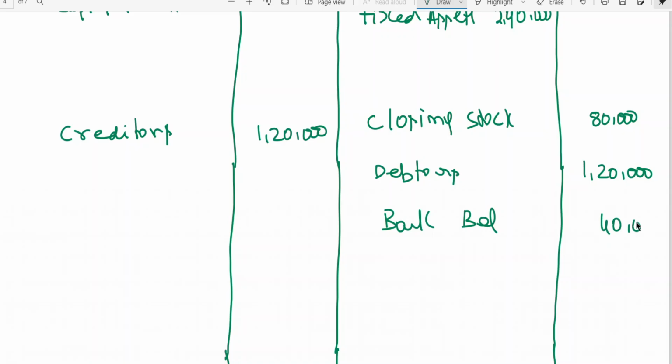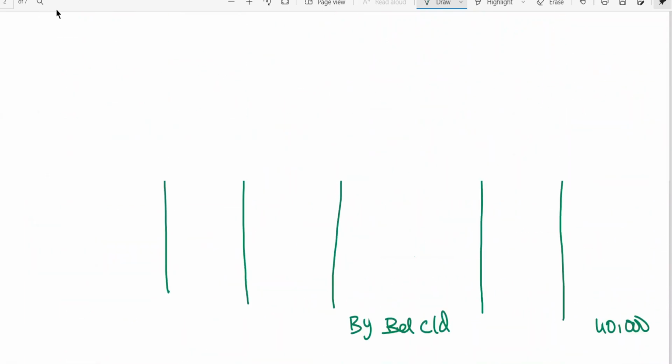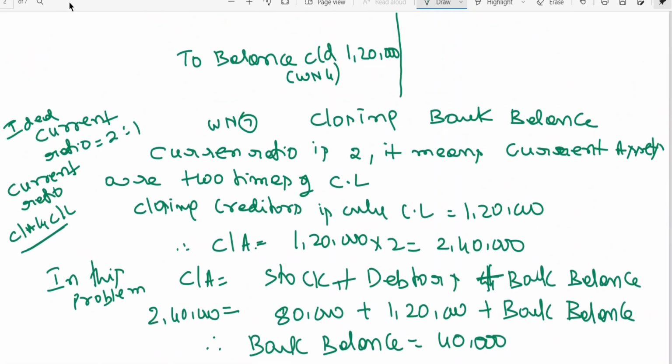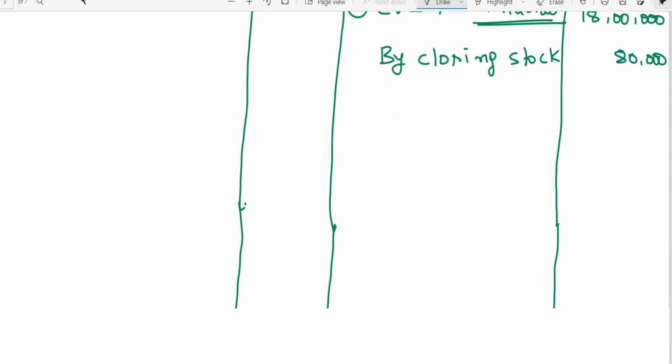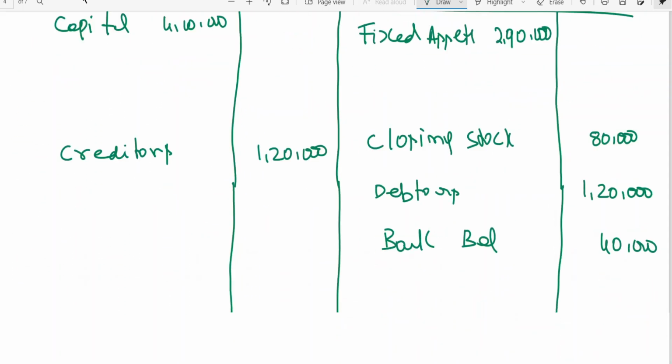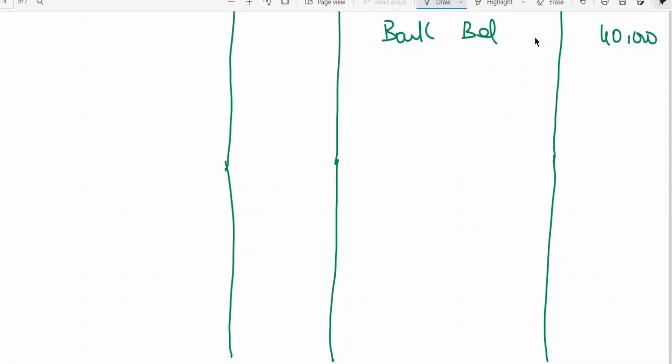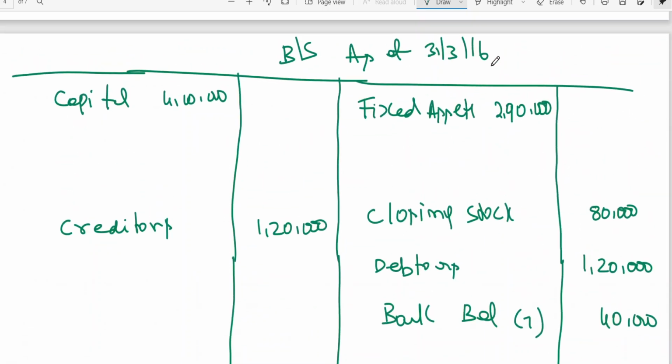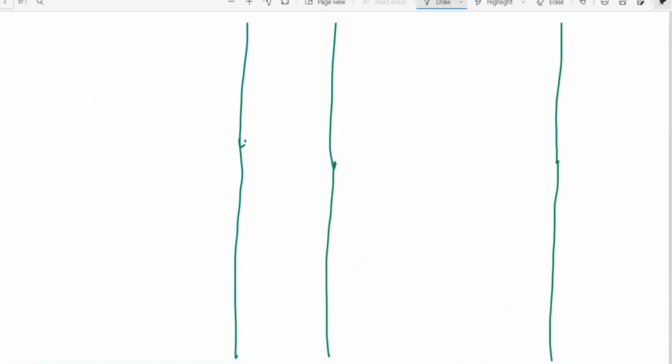Bank balance 40,000, from where I got it, sir? That is working notes number... Now done it. What is working notes number here? Is 7. Working notes number 7. Clear? Now let me take you to this problem now.